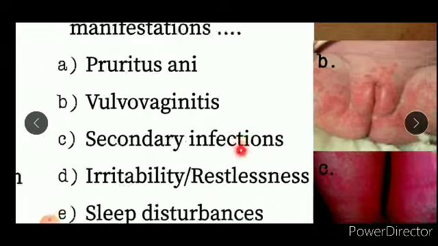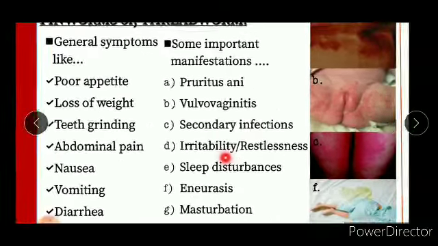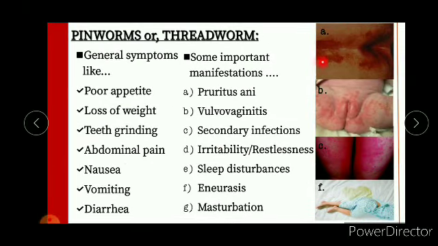So I have attached here a picture of pruritus ani. The itchy red parts are shown here, and this is vulvovaginitis. And this is also the secondary infections here. There are red rashes all over there, and this is enuresis.